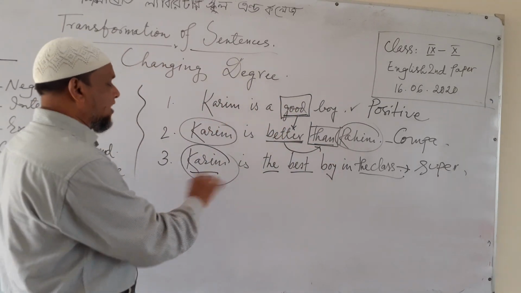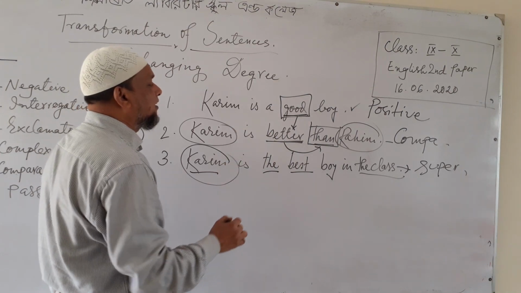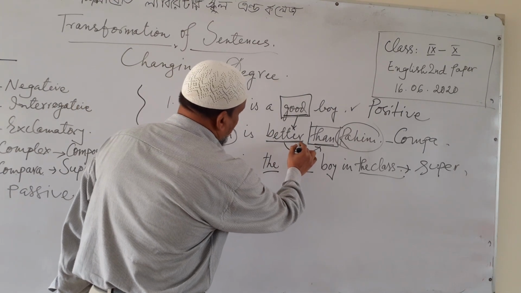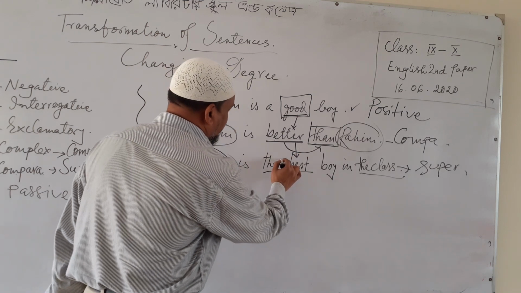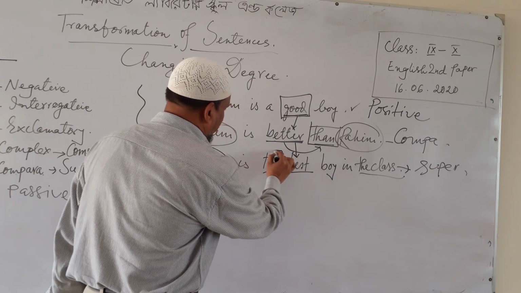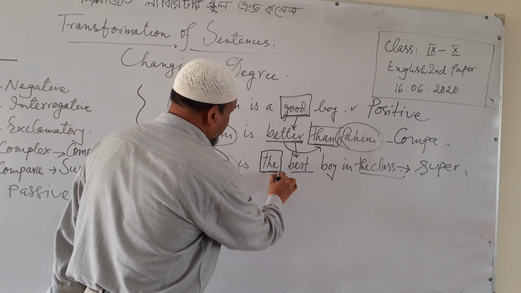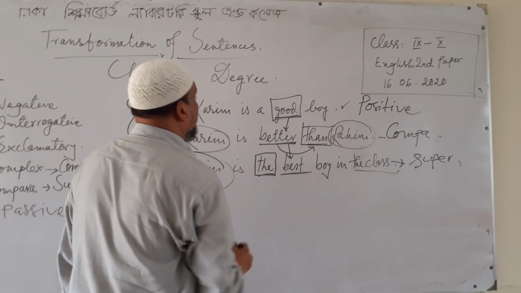Similarly, in the third sentence, in the superlative degree, the superlative form of good is best, and there is an article the before the adjective.